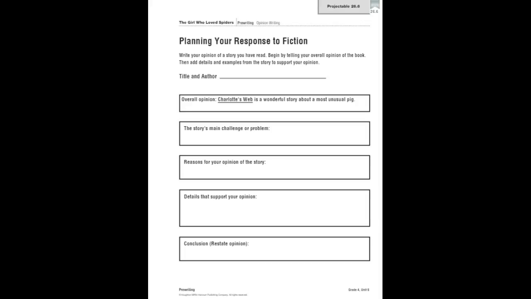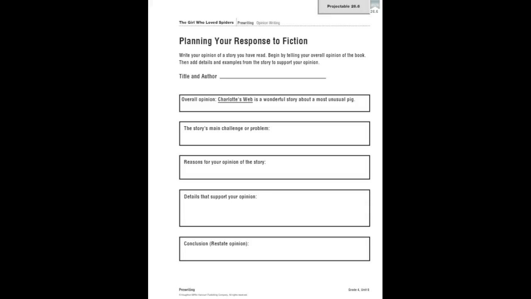Hopefully you have had time to brainstorm some ideas about a fiction story you've read that you can respond to. Let's look at this planning and pre-writing page. Write your opinion of a story you've read. Begin by telling your overall opinion of the book, and then add detail and examples from the story to support